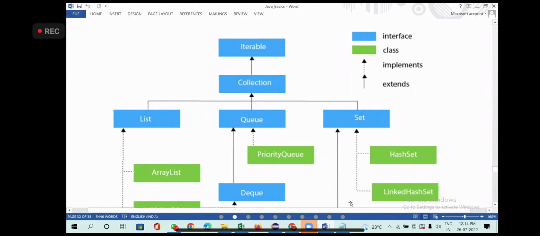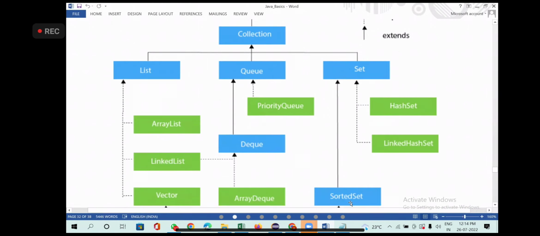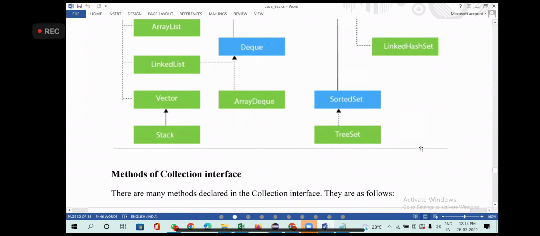Same thing with linked hash set. Linked hash set is implementing the set, and this class also has to implement 3 sets of methods, right? And then finally, you still have more.